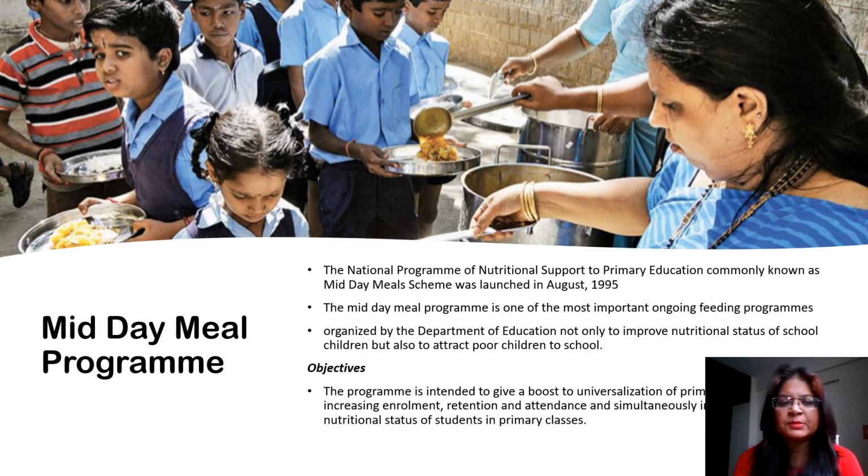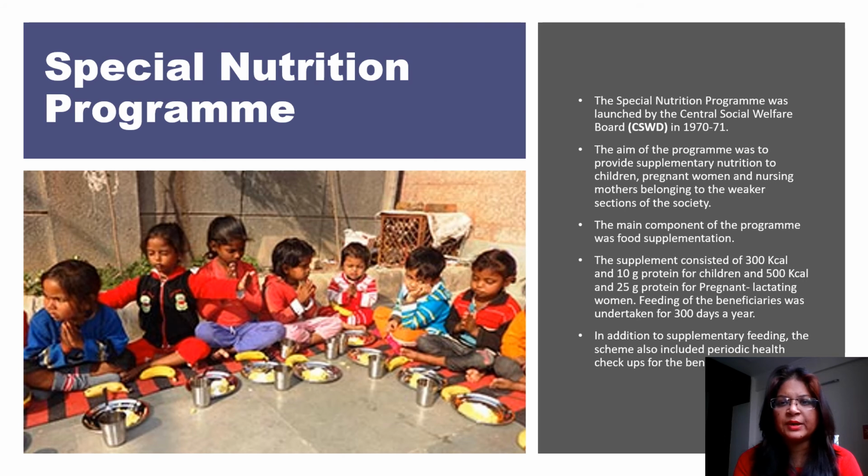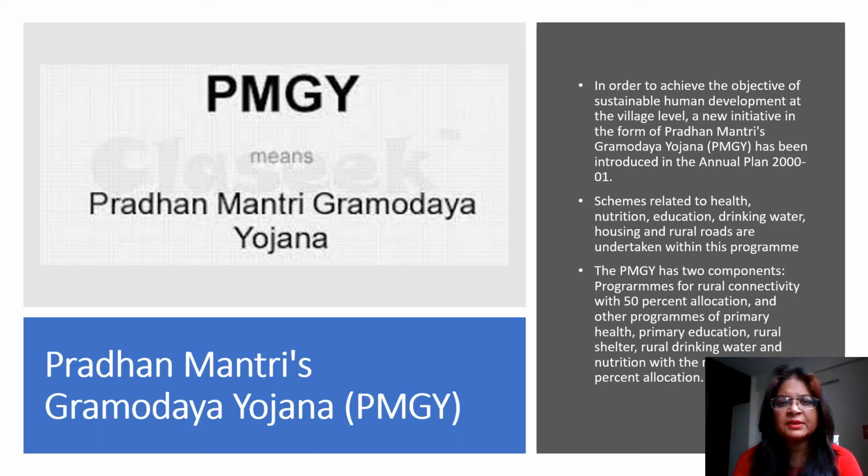So this is about the midday meal program. It is one of the most important ongoing feeding programs. Special nutrition program: this was launched around 1970-71, and the aim was to provide supplementary nutrition to children, pregnant women, and nursing mothers belonging to the weaker sections of society. Then Pradhan Mantri Gramoday Yojana. The objective was to have sustainable human development, so schemes related to health, nutrition, education, drinking water, proper housing and rural roads are undertaken under this program.